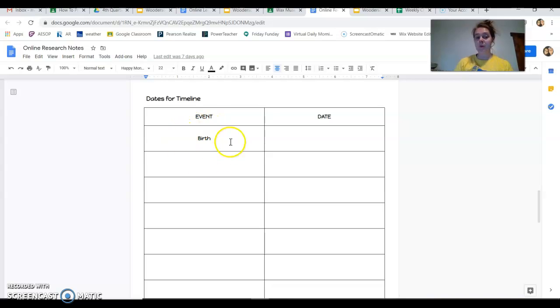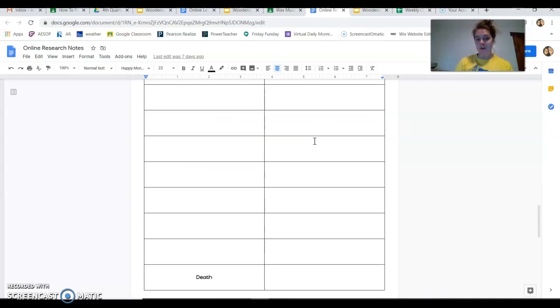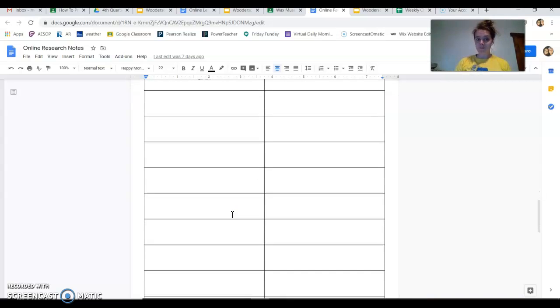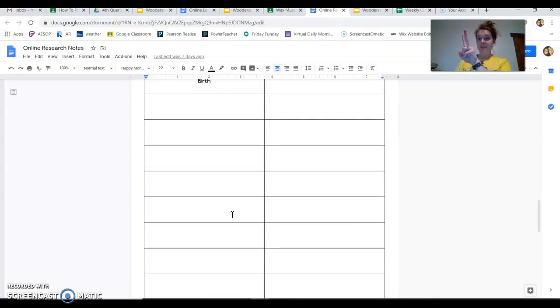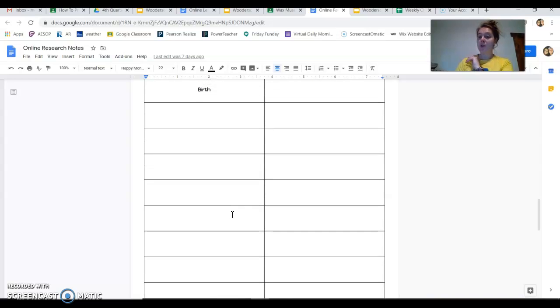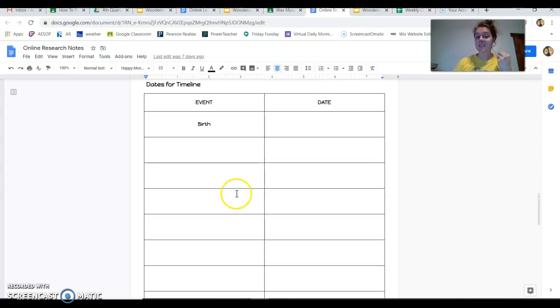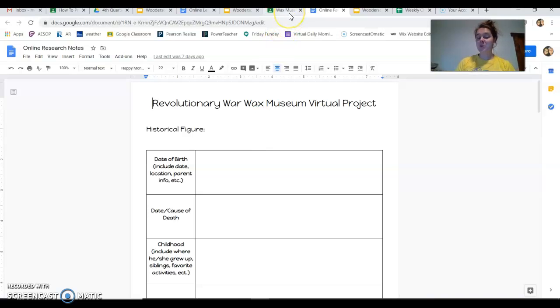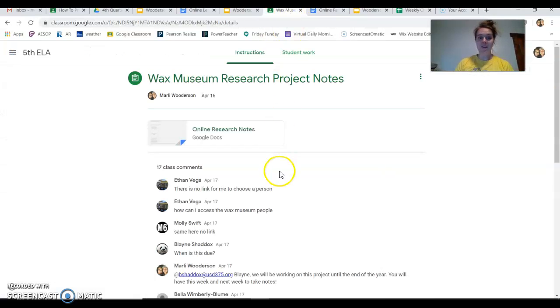So you'll see I already put birth. You have to tell me when they were born, and you have to tell me when they died. You need 6 total events. Okay, so you'll notice there are a lot more spaces than that. So you have birth, death, and then you need 4 other ones. If you have more, you're welcome to put more, but you need to have at least 6. That is your job for today, is finish this section up here and then put in your timeline notes. Okay.